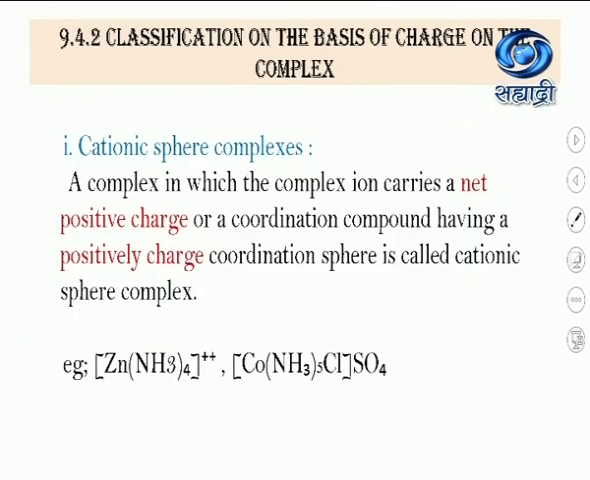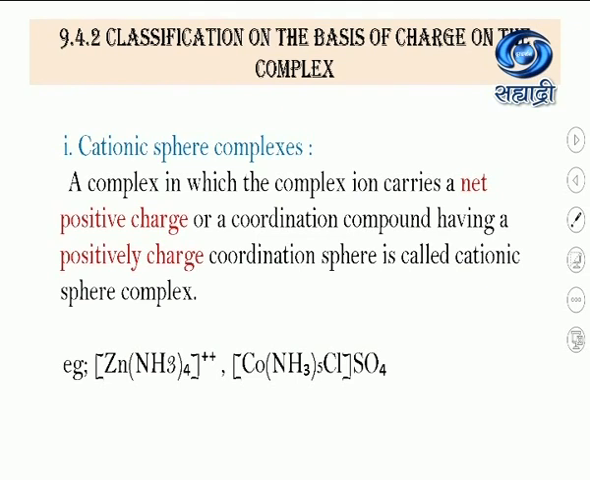Now the next point is classification on the basis of charge on the complex. The first type is cationic sphere complexes. A complex in which the complex ion carries a net positive charge, or a coordination compound having a positively charged coordination sphere, is called a cationic sphere complex. You know the term coordination sphere. We saw the term coordination sphere in the last session.